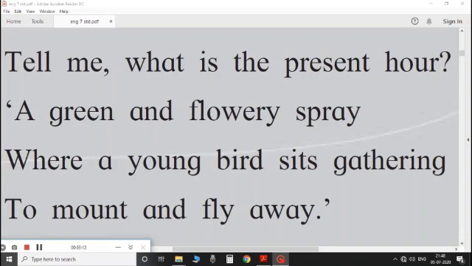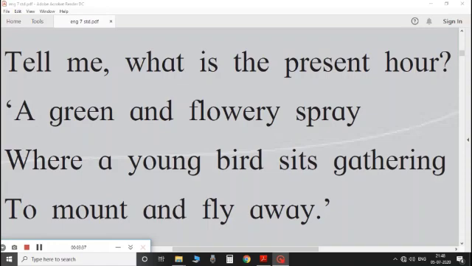The young bird symbolizes you, the young children. Today you are young, you are learning, you are gaining strength to face the new world and achieve something in life. Present has a very close relationship with future. In other words, the child finds the present filled with hope, courage, and aspiration to scale great heights.